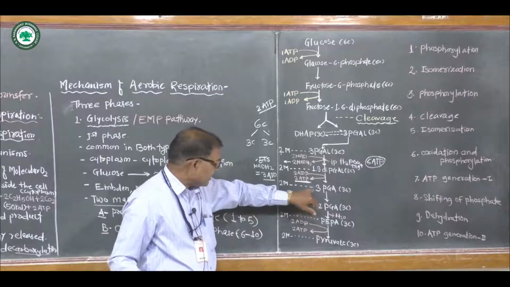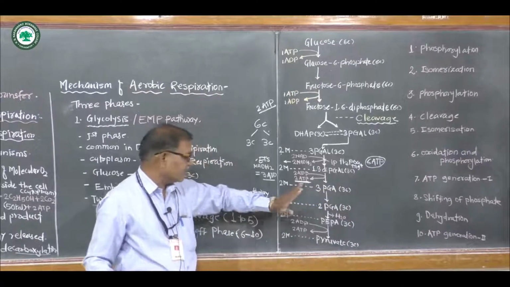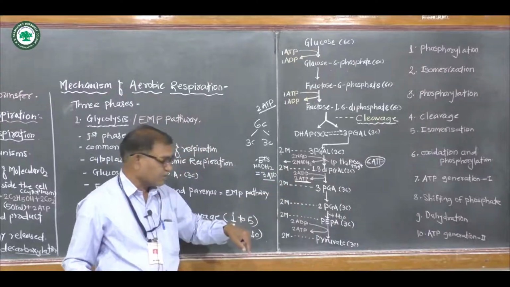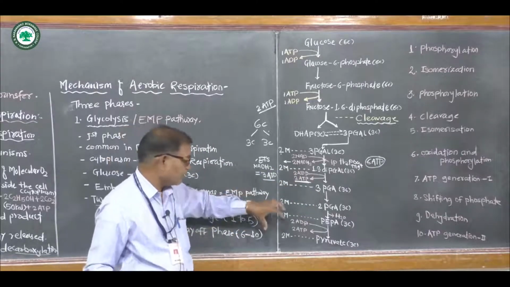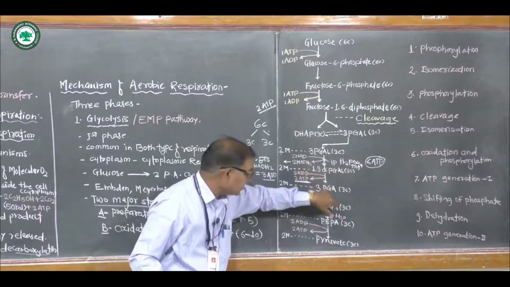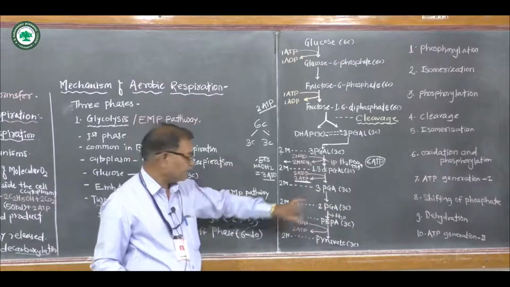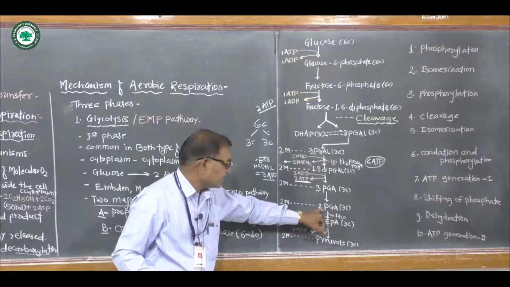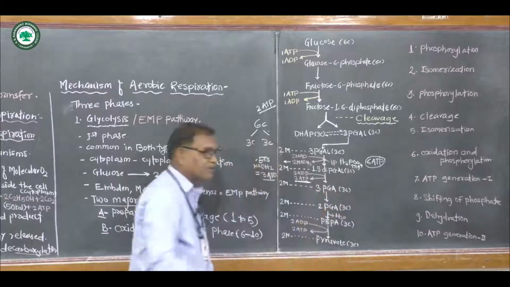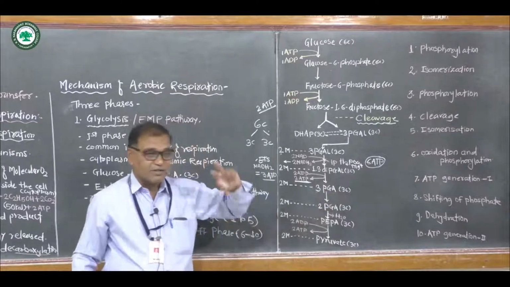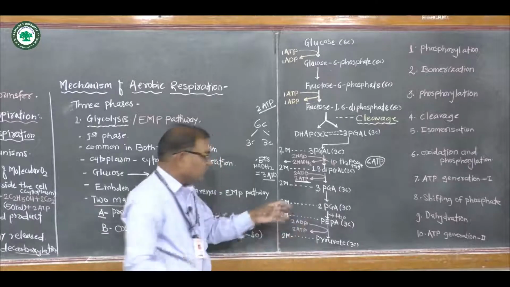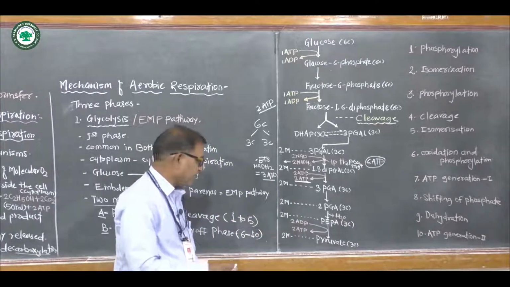Then the next step: 3-phosphoglyceraldehyde, a 3 carbon compound, 2 molecules. There is a further shifting of the phosphate group from the 3 position to the 2 position. This is called shifting of phosphate. In this step, 3-phosphoglyceraldehyde is converted into 2-phosphoglyceraldehyde because of the shifting of phosphate. Hence, there is no formation of ATP. Okay.